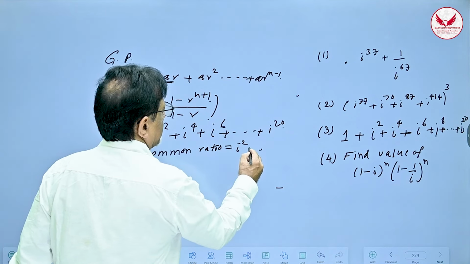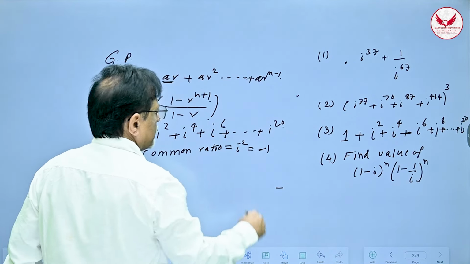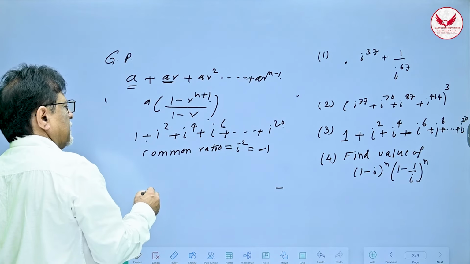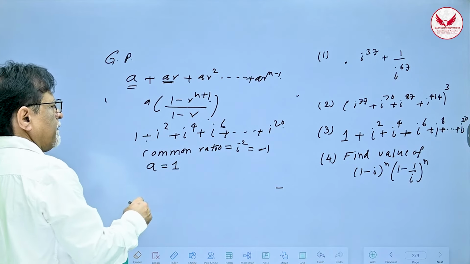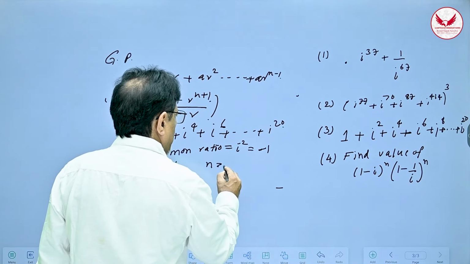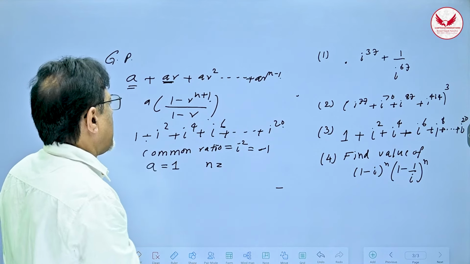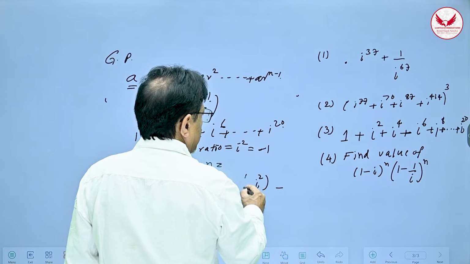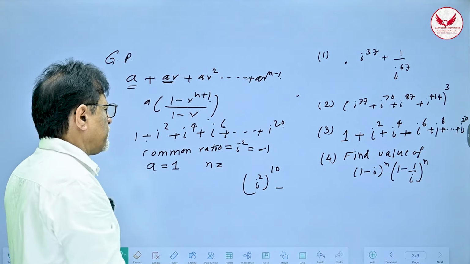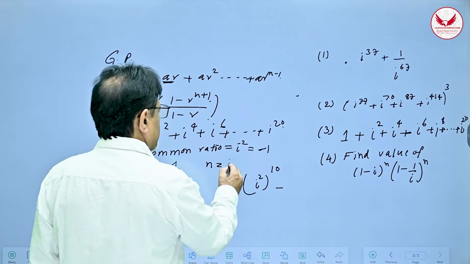I square, okay? And I square is what? Minus 1, okay? And first term, that is A, is 1, okay? And then what is N? That's the problem, right? So what is N? I raised to 20 is the last term. So therefore I square raised to 10. Therefore this is the 10th term. So N is equal to 10, correct? So this becomes the 10th term. So N is 10. And then we have this, okay?